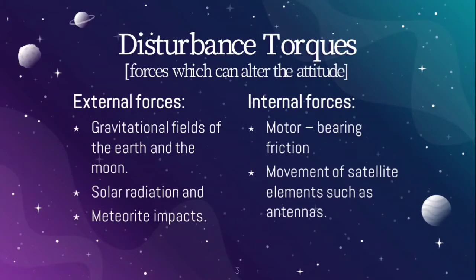Then disturbance torques. These are the forces which can alter the attitude, and these forces should be controlled. These forces can be categorized into two, external and internal. Gravitational fields of the earth and the moon, solar radiation and meteorite impacts come under the external forces, and internal forces are motor bearing friction and movement of satellite elements such as antennas.